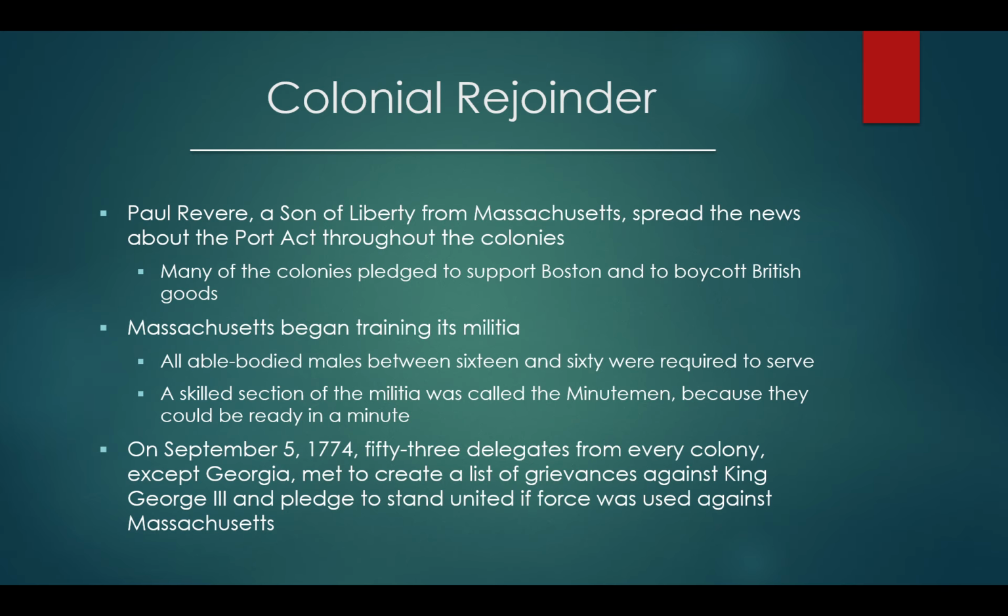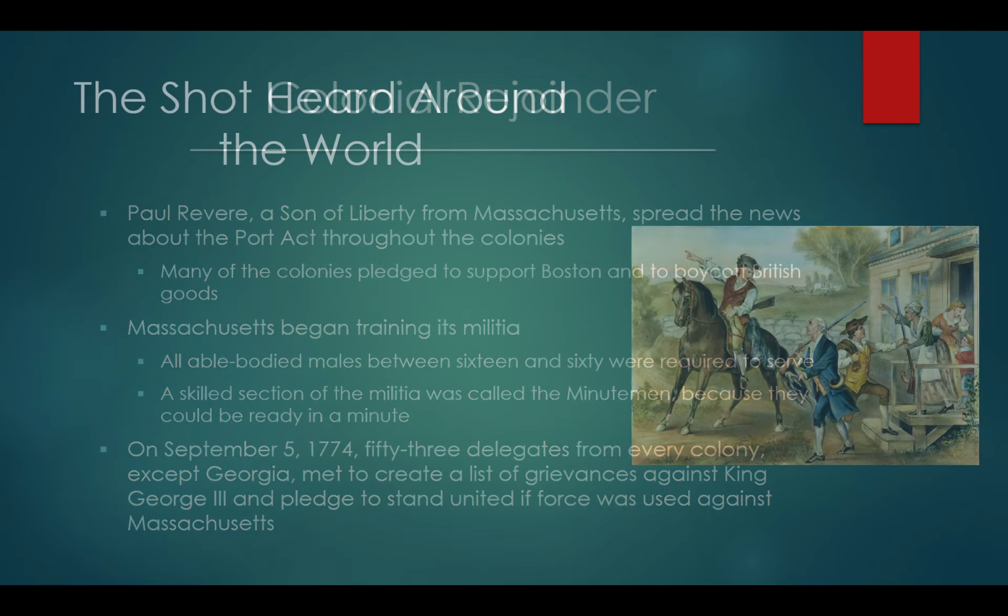The British had expected the insurrection to be limited to Massachusetts and primarily Boston. However, as news about these acts spread throughout the colonies, it created colonial unity in support of Boston and the boycott of British goods. Massachusetts began training its militia for its defense against a possible British takeover of the colony. Then, on September 5, 1774, 53 delegates from every colony except Georgia met to create a list of grievances against King George III and pledged to stand united if force was used against Massachusetts.